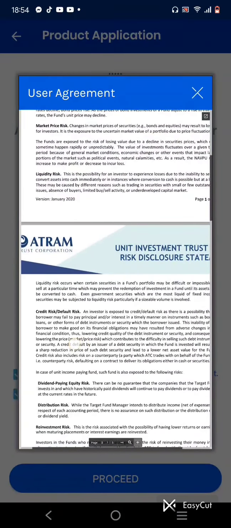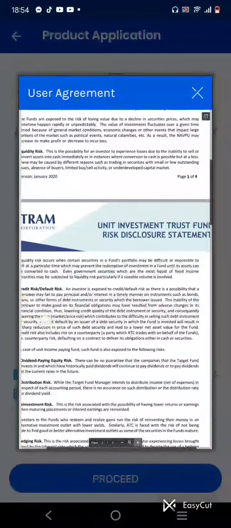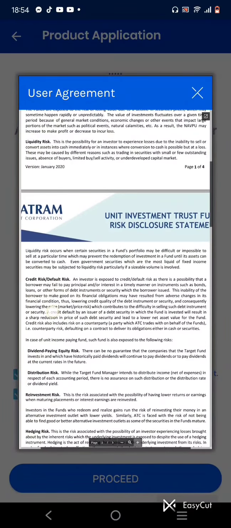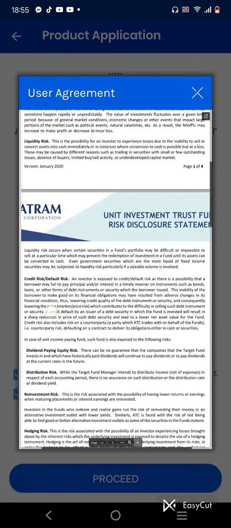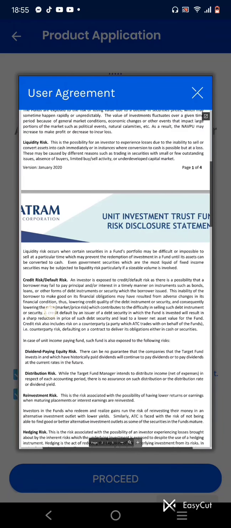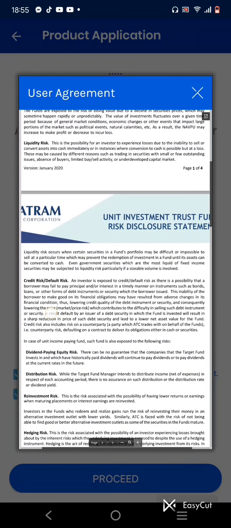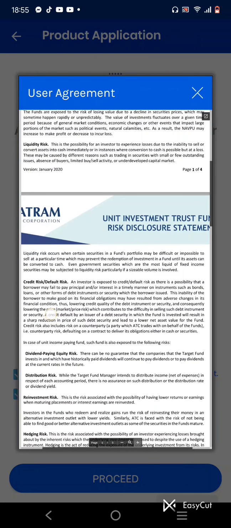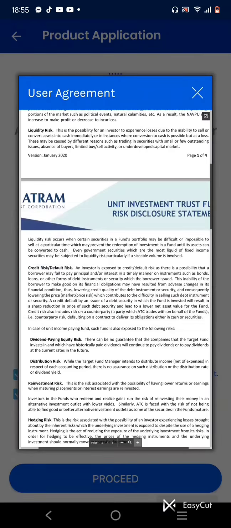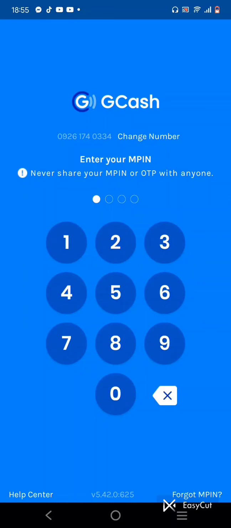Liquidity risk occurs when certain securities in the fund portfolio may be difficult or impossible to sell at a particular time, which may prevent the redemption of investment in a fund until its assets can be converted into cash. Even government securities, which are the most liquid of fixed income securities, may be subject to liquidity risk, particularly if sizable volume is involved. We are logged out again, so we are logged in again.